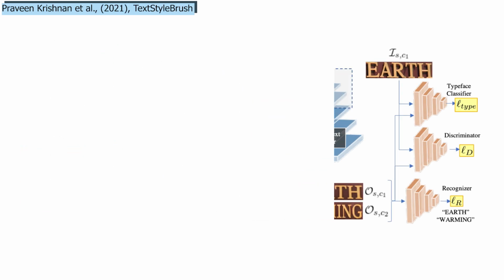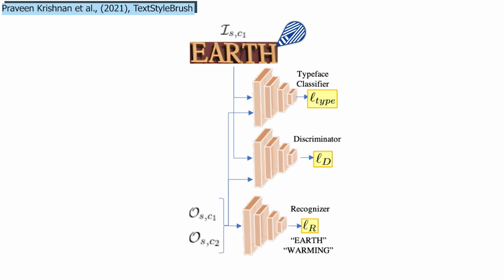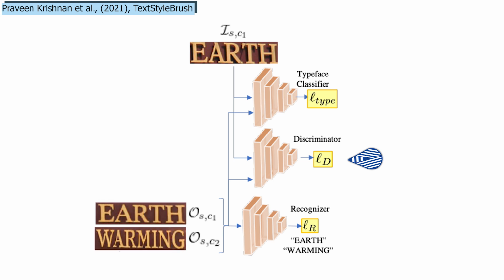They trained this model to measure its performance on these unlabeled images using a pre-trained typeface classification network and a pre-trained text recognition network. This is why it's learning in a self-supervised manner, because it doesn't have access to labels or ground truth about the input image directly. This, coupled with a realism measure calculated on the generated image with the new text compared to the input image, allows the model to be trained without supervision, aiming for photorealistic and accurate text results.